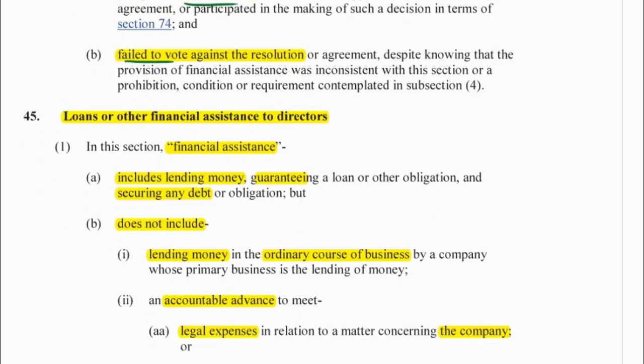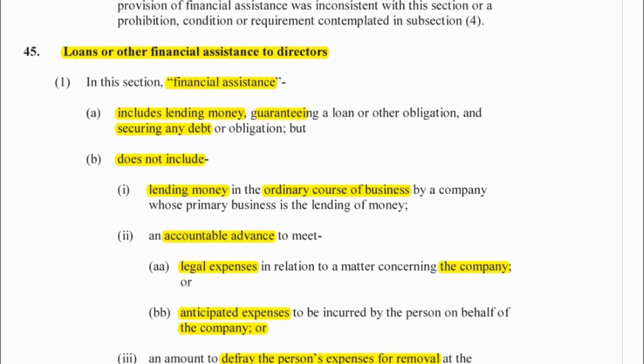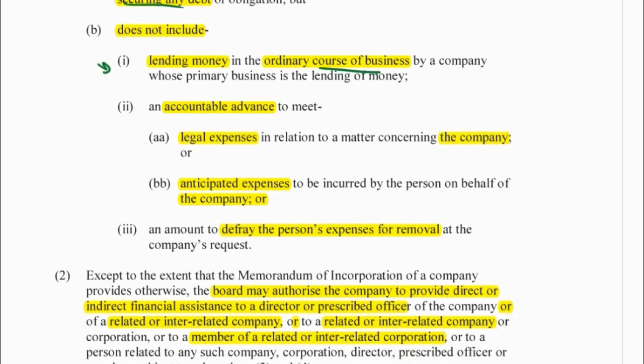Your loans to or other financial assistance to directors, again, it tells you financial assistance, lending money, guaranteeing a loan, securing any debt or obligation. So it doesn't necessarily have to be a cash outflow. Doesn't include if it's lending money in the ordinary course of business or if it is for business expenses. Accountable advance for business expenses.